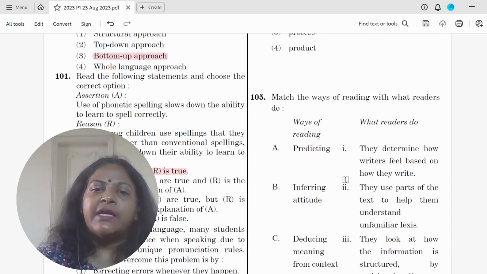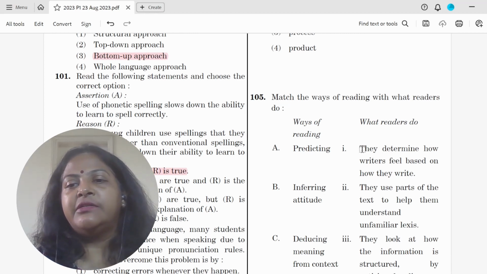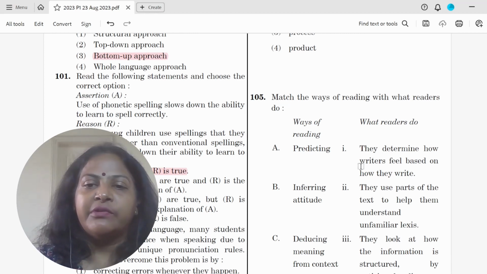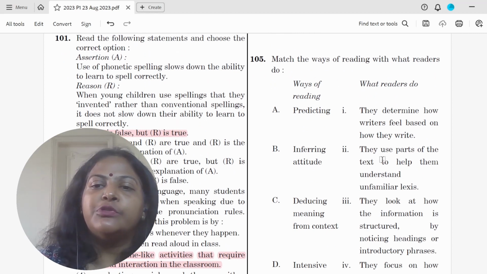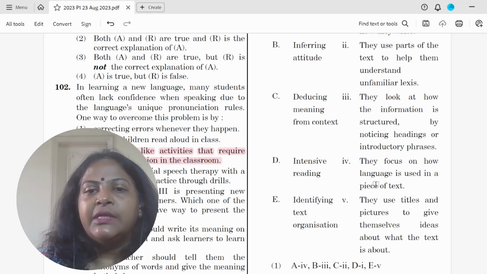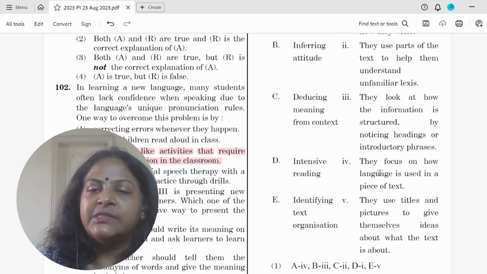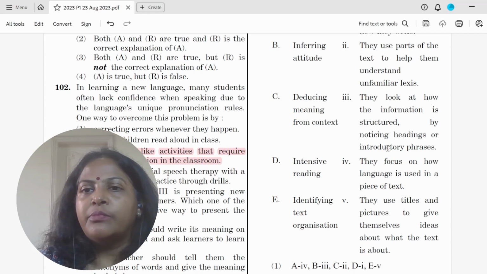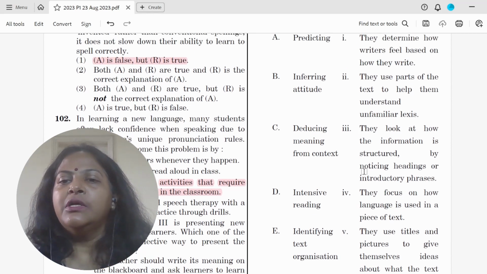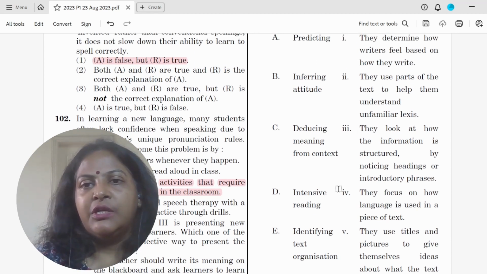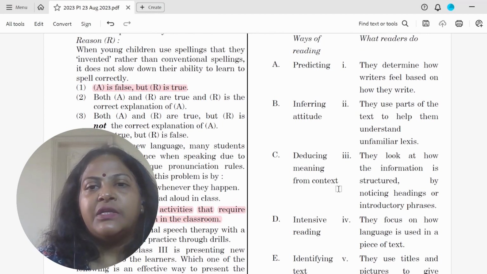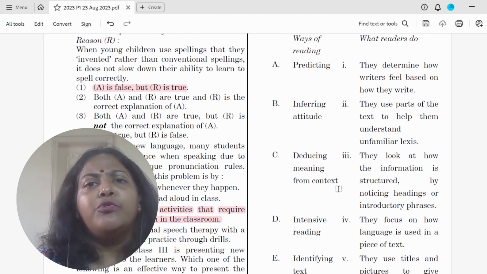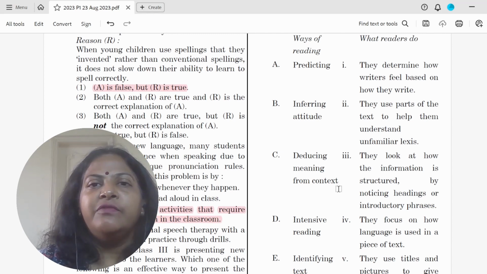Inferring is inferring attitude. They are determining how the writers feel based on how they write. Deducing means they use part of the text to understand the unfamiliar part. Intensive reading would be focusing on the language, that is D will be 4, and identifying text organization. We'll talk about looking at how the information is structured. So this is a question which would have taken you a long time but even if you know 2 or 3 of them, you can kind of get the options.